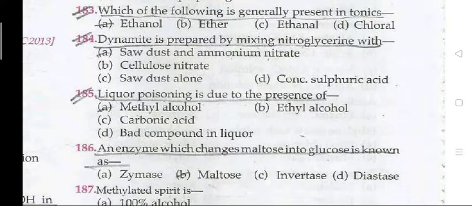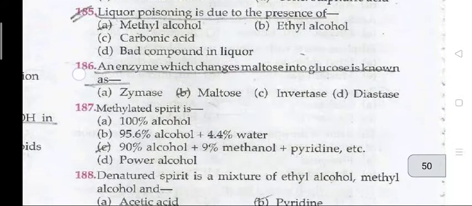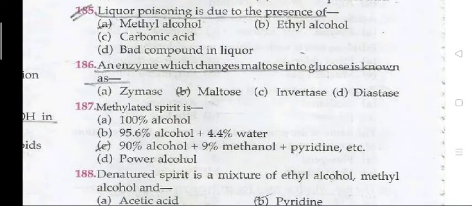182. Denatured spirit is mainly used as a solvent in preparing varnishes. 183: Which of the following is generally present in tonic? Ethanol. 184: Dynamite is prepared by mixing nitroglycerine with sawdust and ammonium nitrate. Liquor poisoning is due to the presence of methyl alcohol.